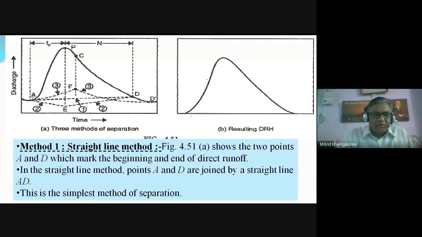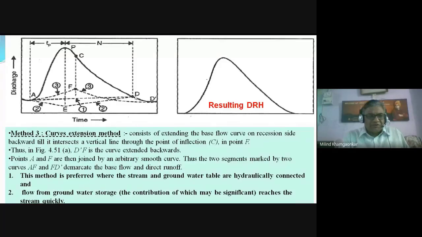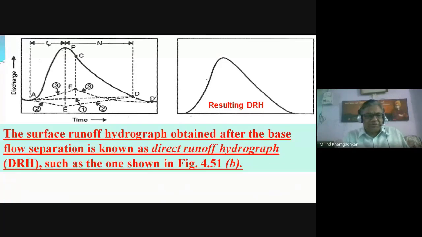Before that, we locate the point D. For location of the point D, there are various formulas. We use those formulas because point A on the hydrograph can be located easily, but it is difficult to locate D. There is another method, the two lines method. The third method is the curve extension method.